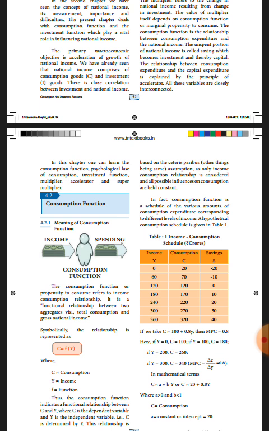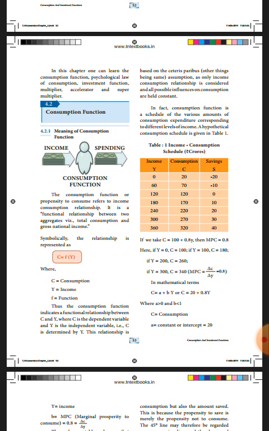Now first one is consumption function. What is consumption? You know the meaning, using the goods, consuming. Consumption function is otherwise known as propensity to consume. Propensity to consume is also called as consumption function.